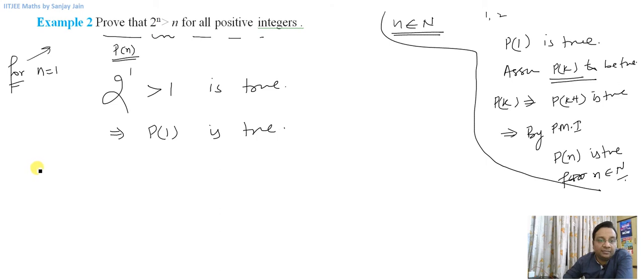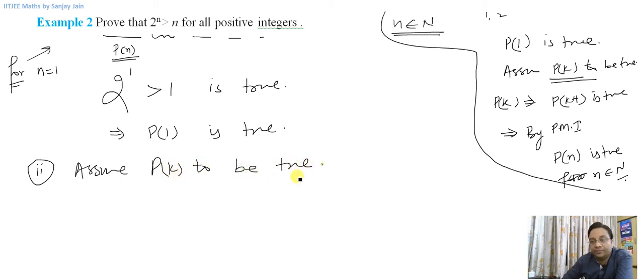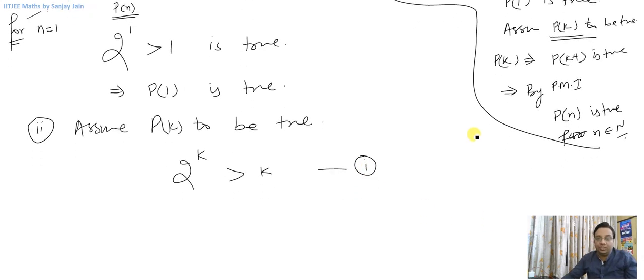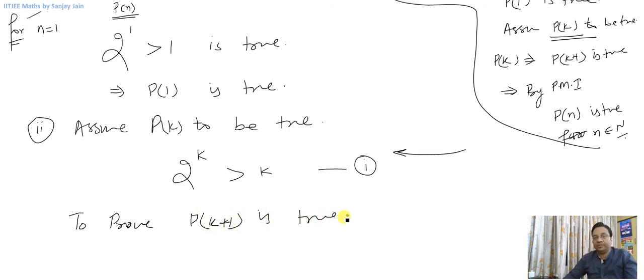Now in the next step, let us assume p of k to be true, or in other words, 2 raised to power k is greater than k, and let it be my equation number 1. Now using this equation, I need to prove p of k plus 1 is true, right?